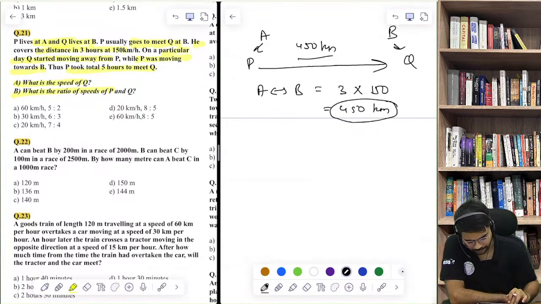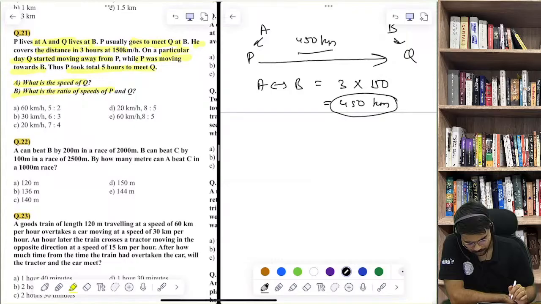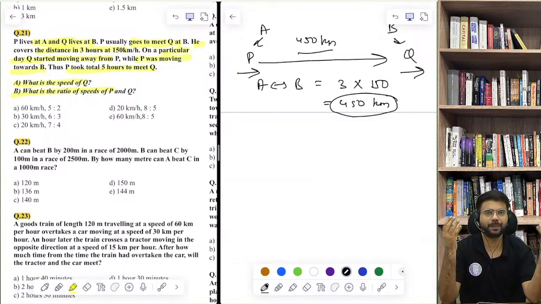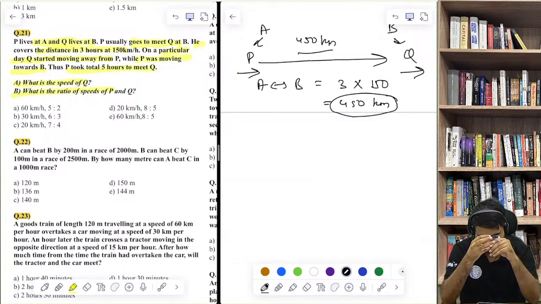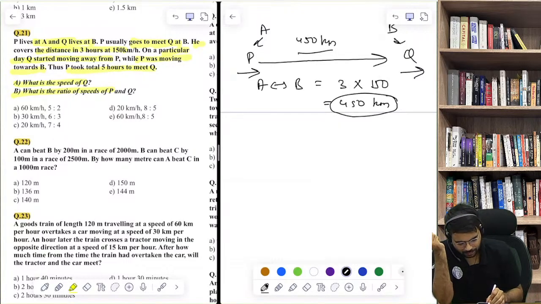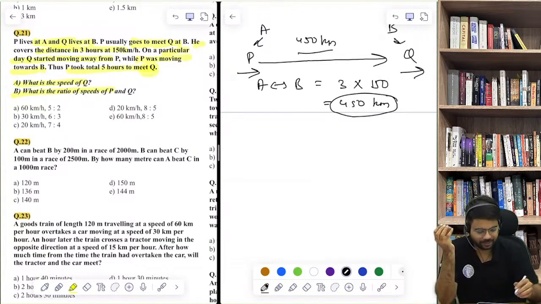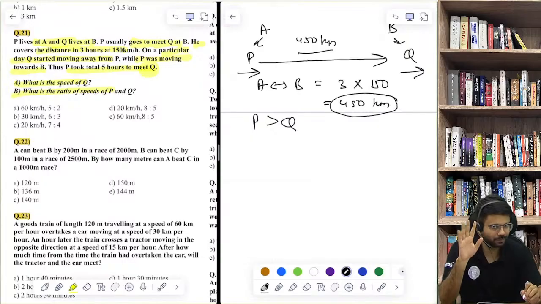Okay, let's do it then. It says on a particular day Q started moving away. So Q is moving in this direction, P is also moving in the same direction. So their relative speed will be the difference. And P ultimately caught hold of Q. It means the speed of P is greater than the speed of Q, obviously.